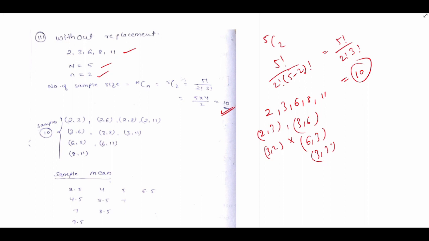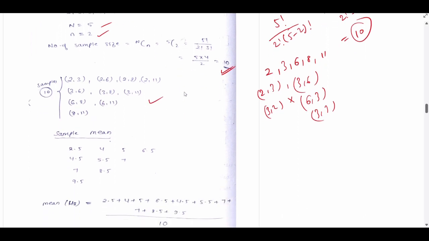We have to take different, unique numbers and make unique groups. Here we can make 2 comma 3, 2 comma 6, 2 comma 8, 2 comma 11. In the second line, 3 comma 6, 3 comma 8, 3 comma 11. Now 6 comma 8, 6 comma 11, and 8 comma 11. This is our 10 samples.